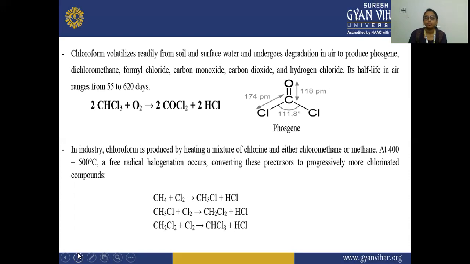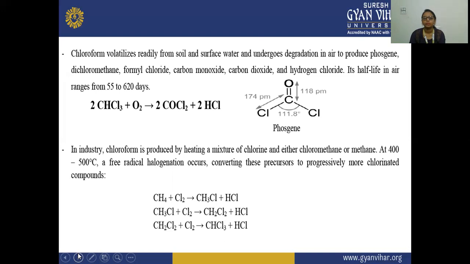It is volatile in nature, and it can also undergo degradation in air, producing phosgene, dichloromethane, formyl chloride, carbon monoxide, carbon dioxide, and hydrogen chloride.